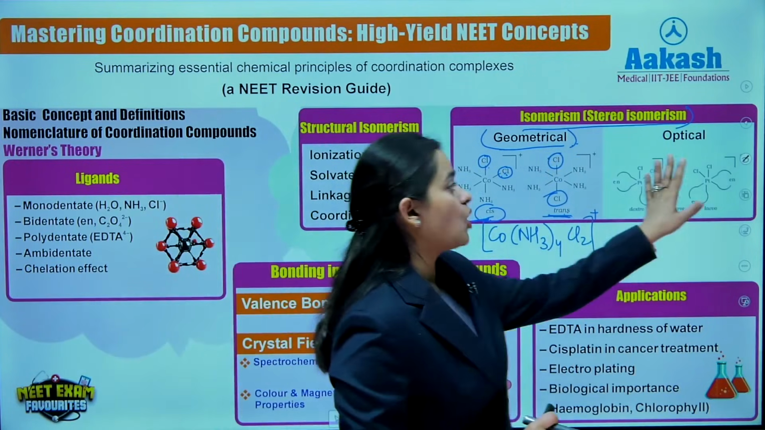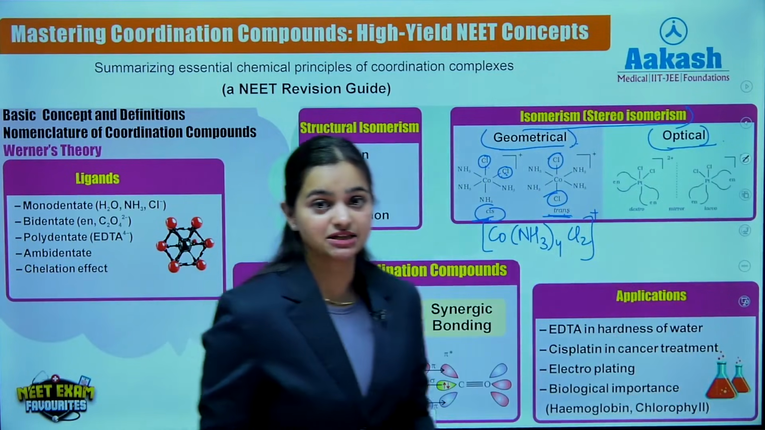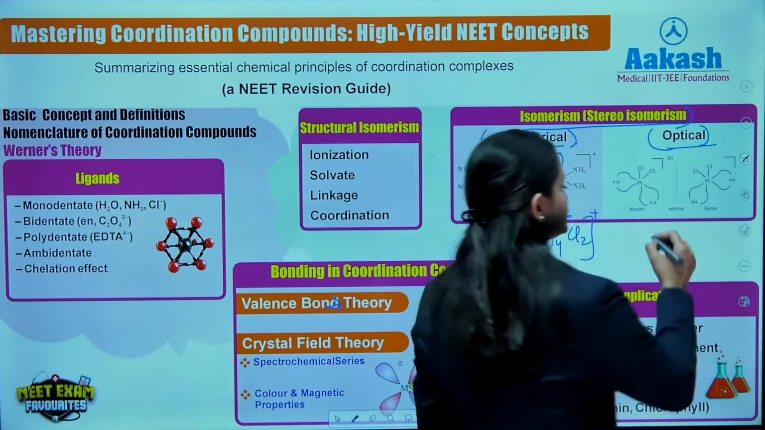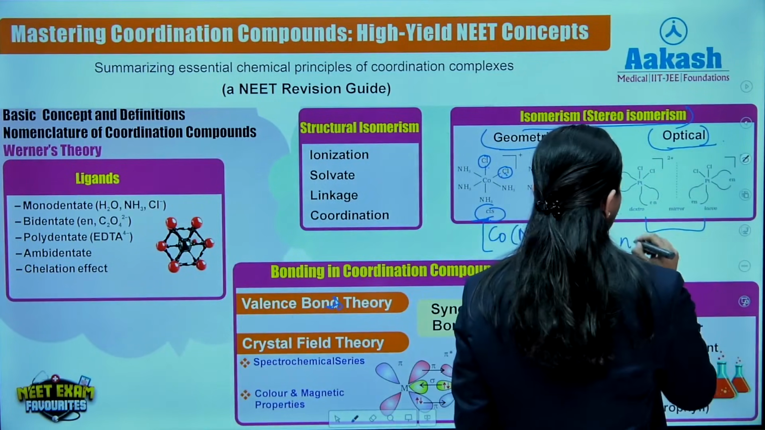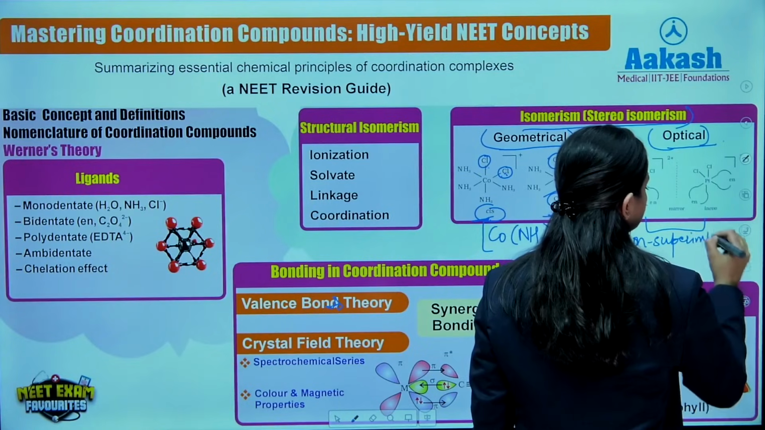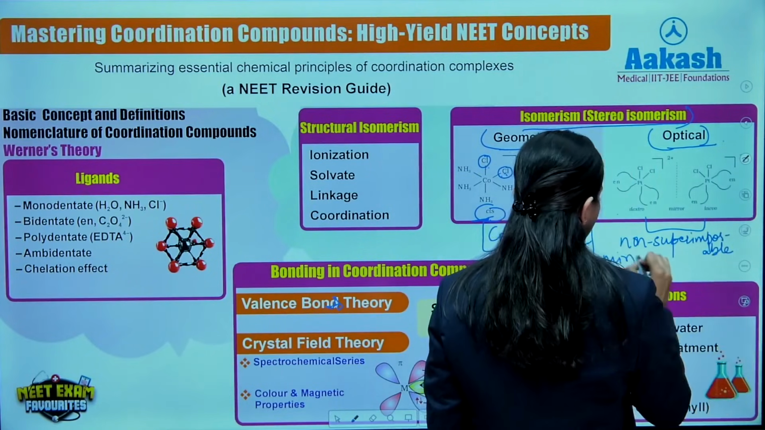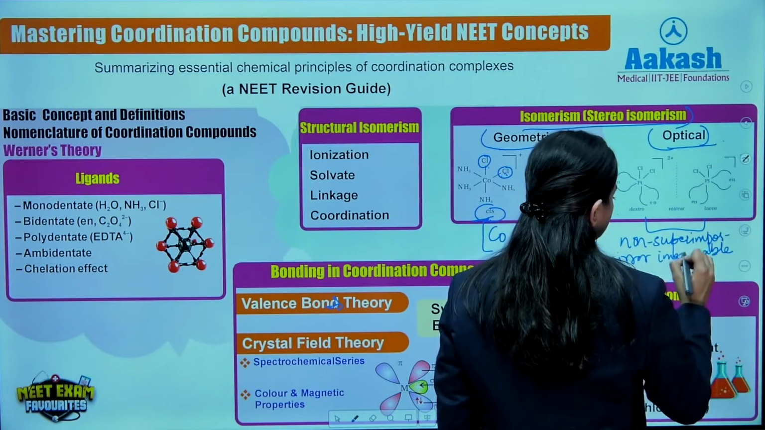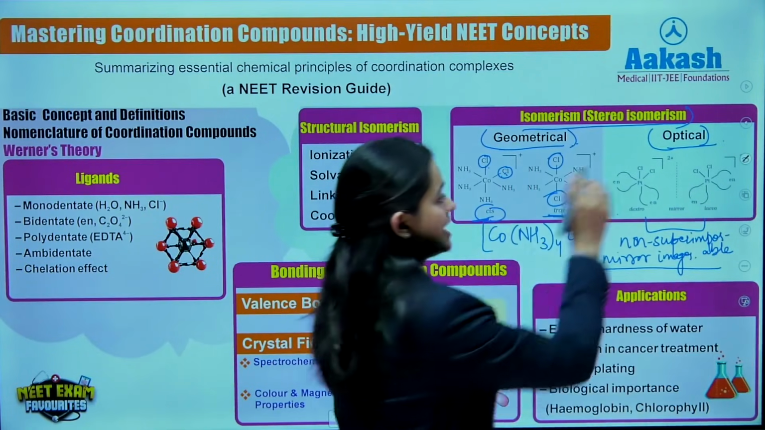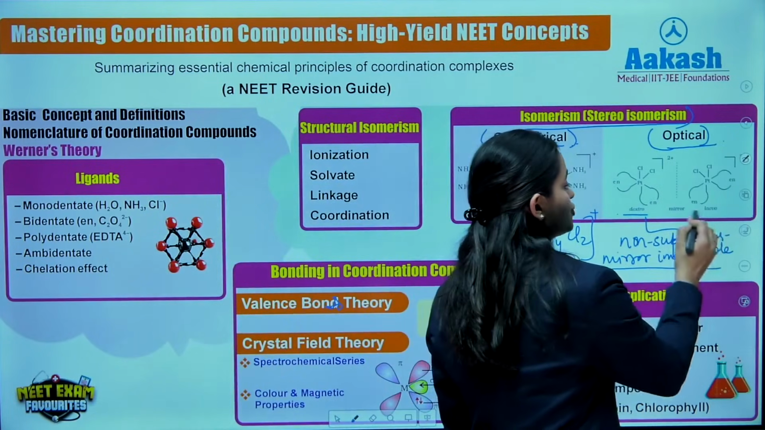Now if we come to optical isomers, this same example has been mentioned in the NCERT also. These two images are basically enantiomers of each other and non-superimposable mirror images of each other, right? And they showed optical isomerism. Now optical isomerism how? Dextro and levo.